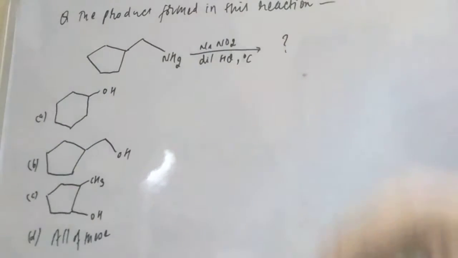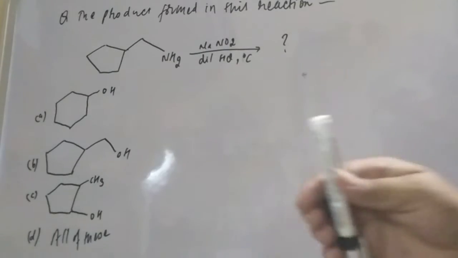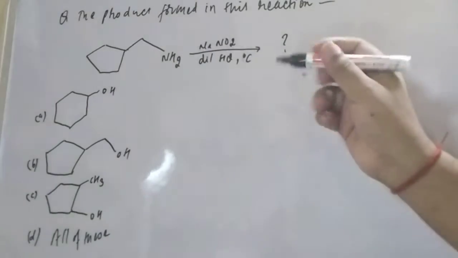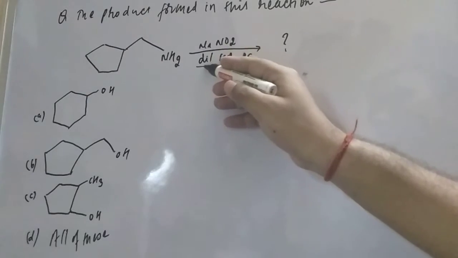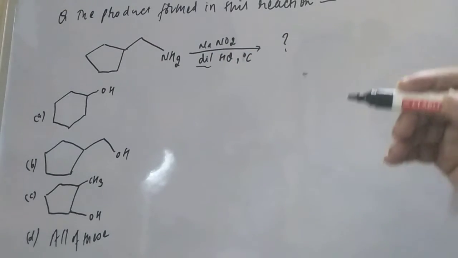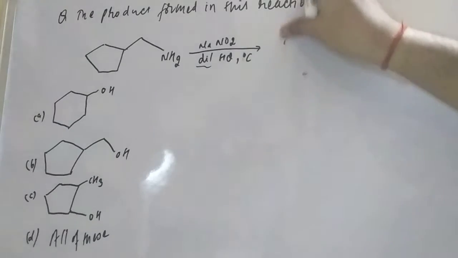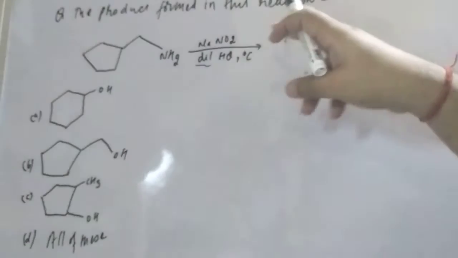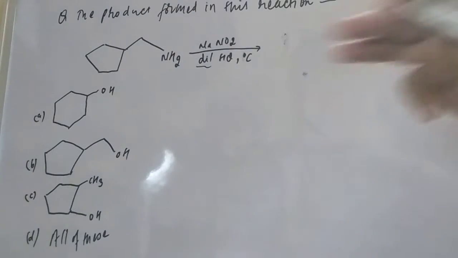Here is the amine they have given, and that is treated with sodium nitrite and dilute HCl. Here we have to keep in mind that dilute HCl is there. Now when you are going to solve this product, they have given a 6-membered alcohol, then a substituted alcohol, and different products.